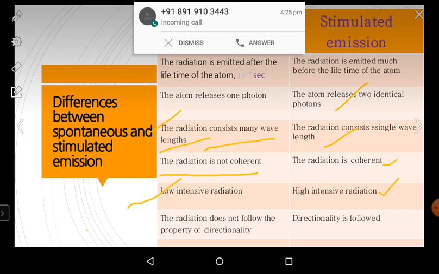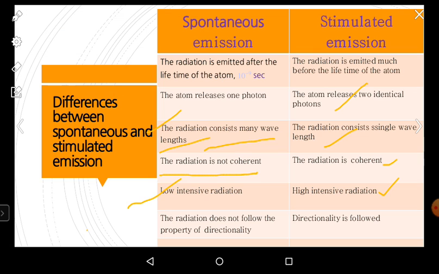Next, spontaneous radiation does not follow the property of directionality, whereas stimulated emission follows directionality. It means all the photons of the radiation propagate in one direction only, with a single wavelength and coherence. Whereas spontaneous emission of radiation does not follow directionality.